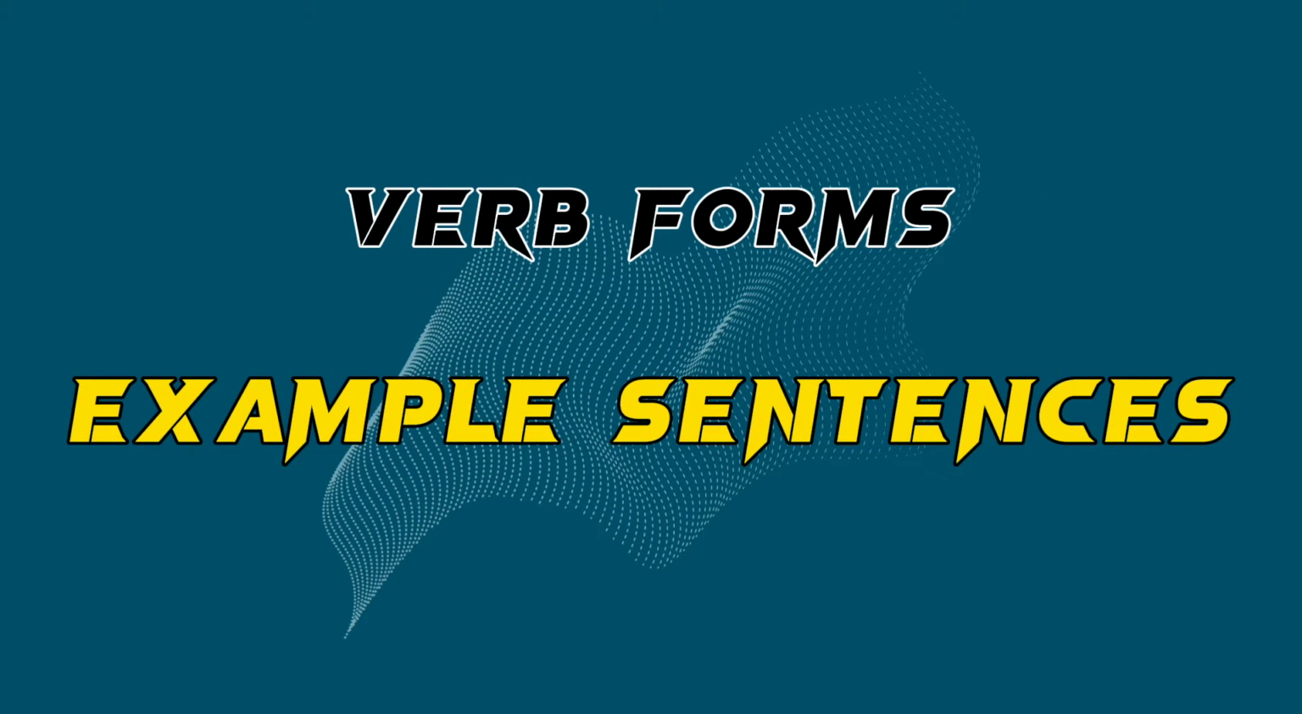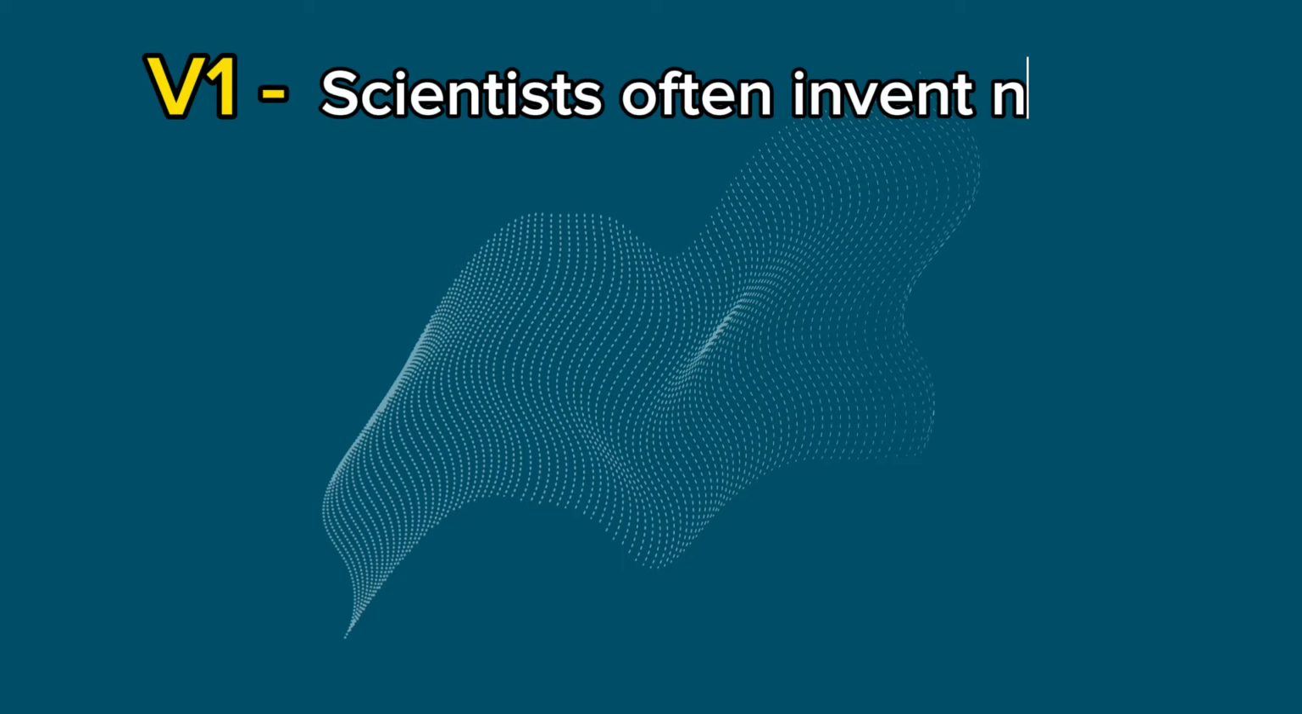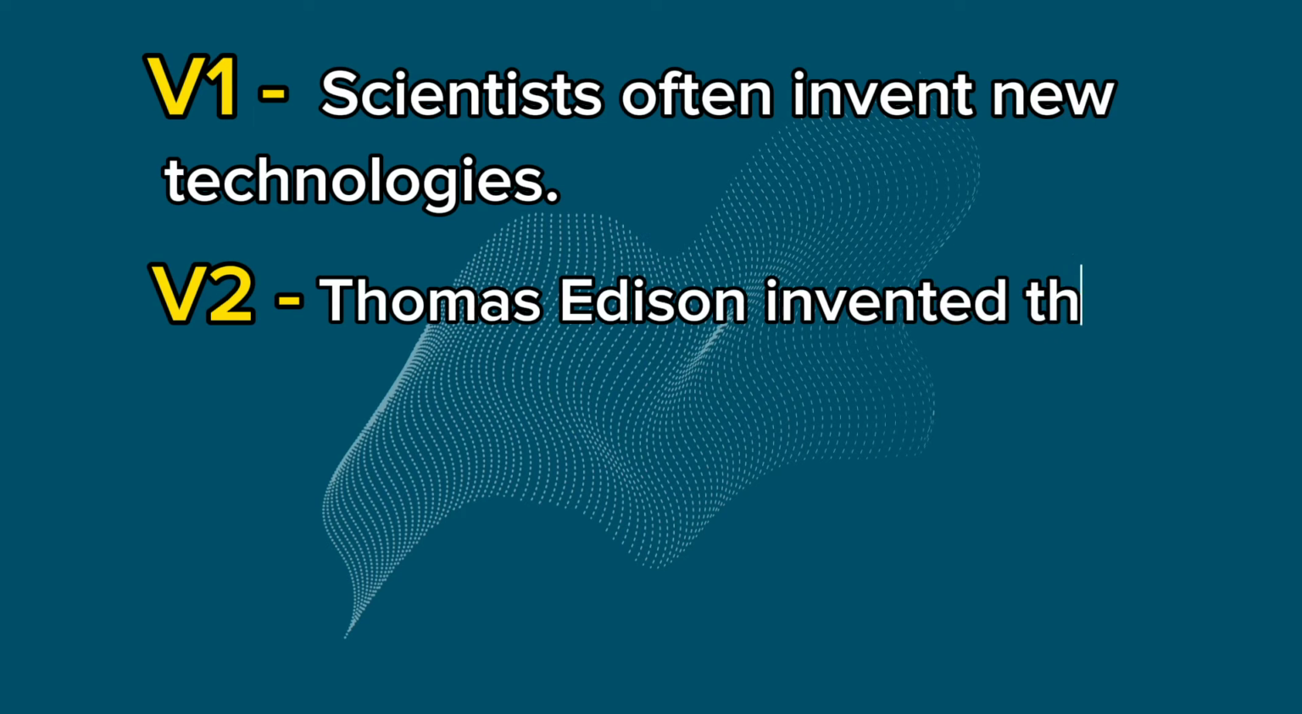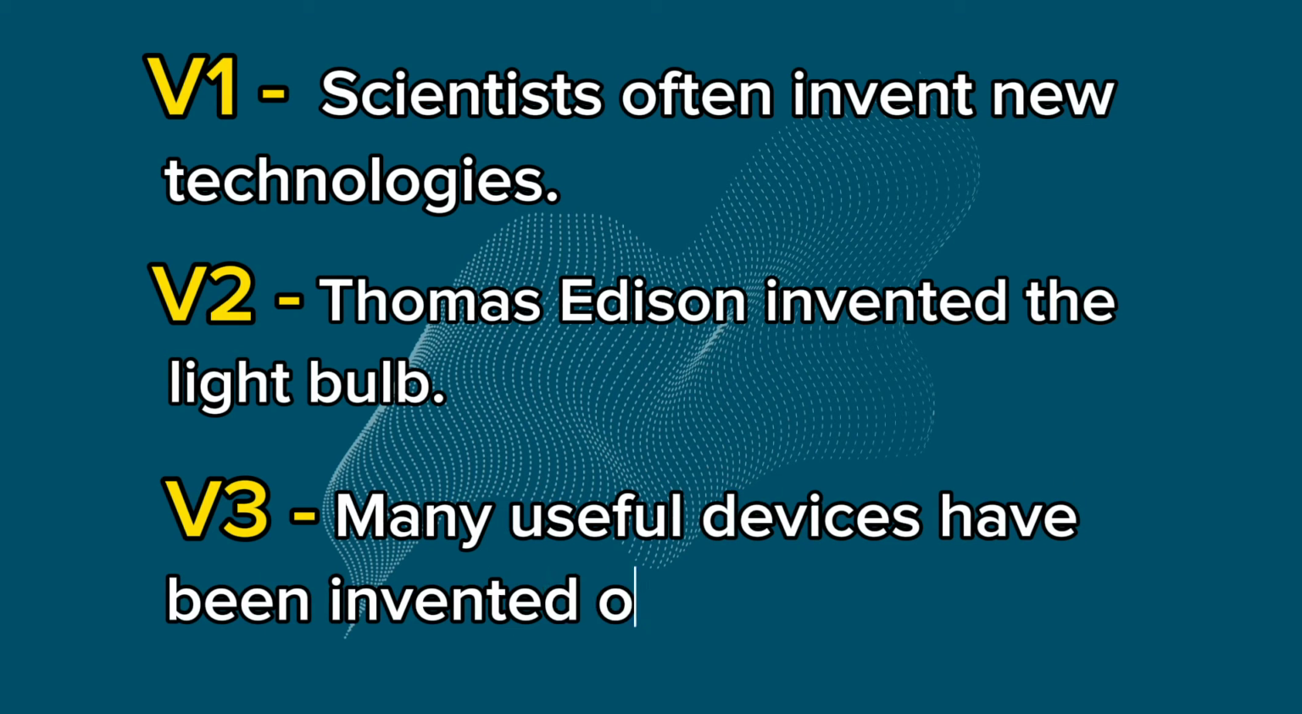Verb forms. Example sentences. V1: Scientists often invent new technologies. V2: Thomas Edison invented the light bulb. V3: Many useful devices have been invented over the years.